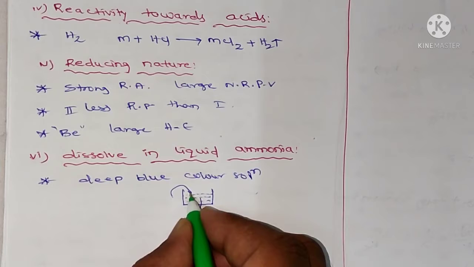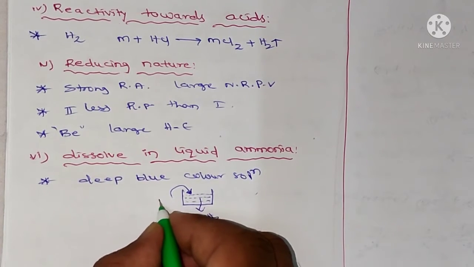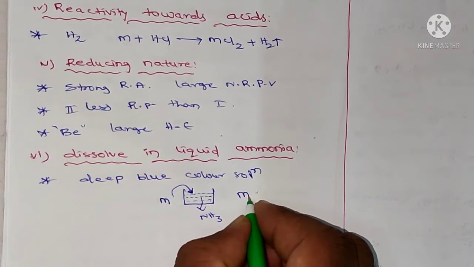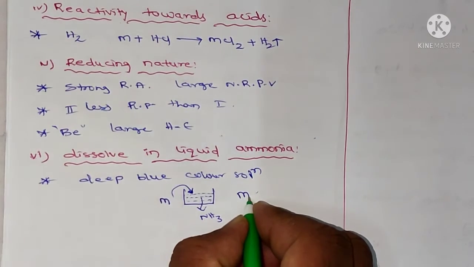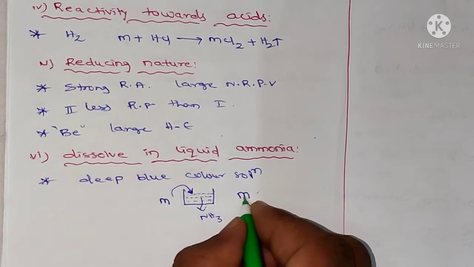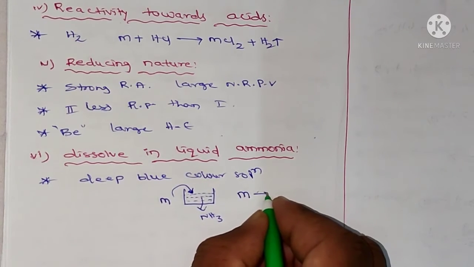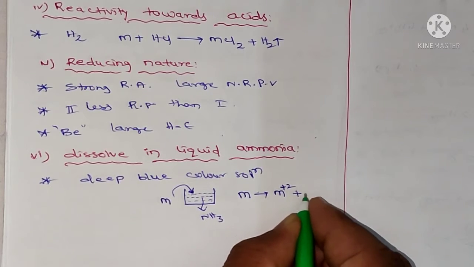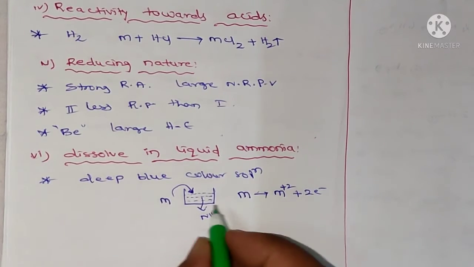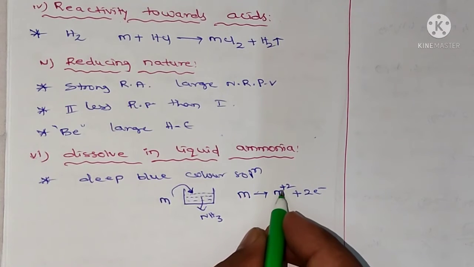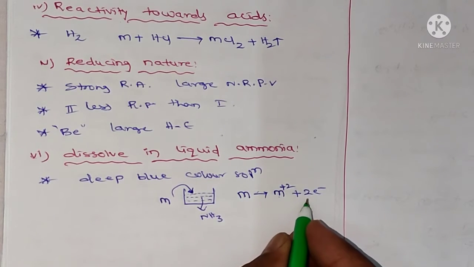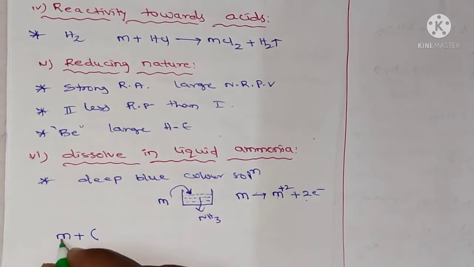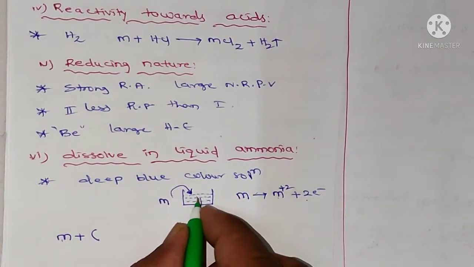If you add the second group metal to that solution, the metal gives a metal ion, M+2, as it loses 2 electrons. So in that solution we have M+2 ions and electrons, along with ammonia molecules.